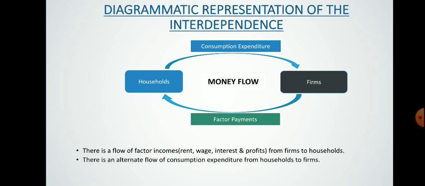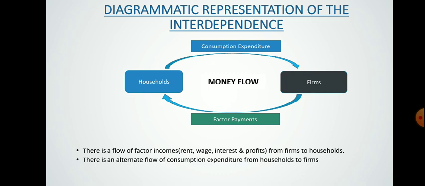Now there is an alternative flow from the other side. With the factor income they have earned, households can move to the market and purchase goods and services.